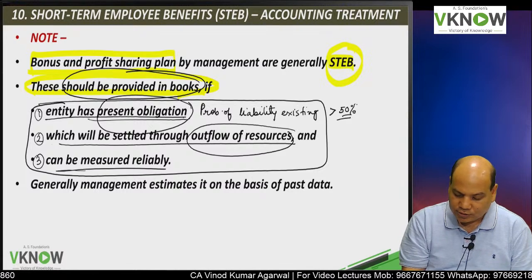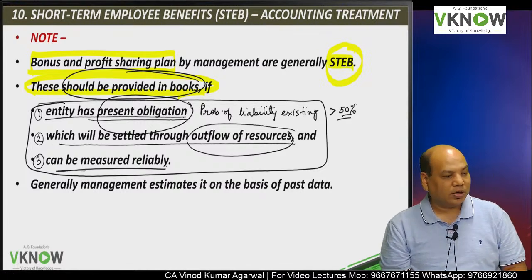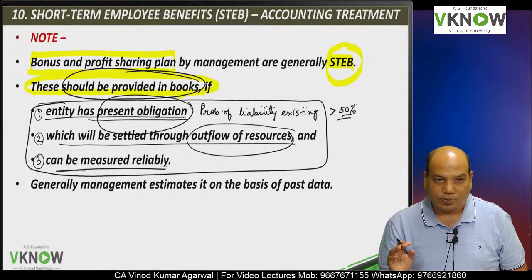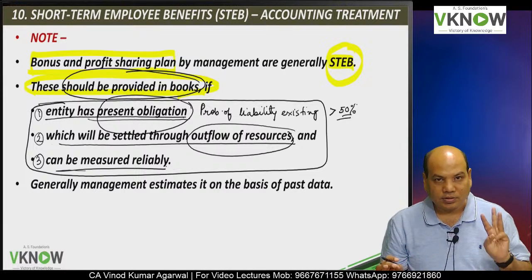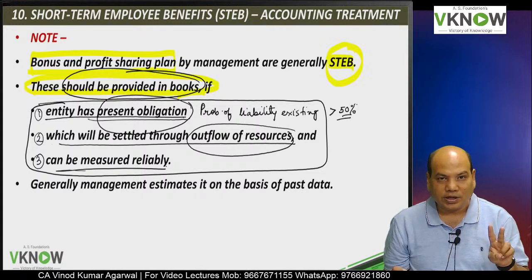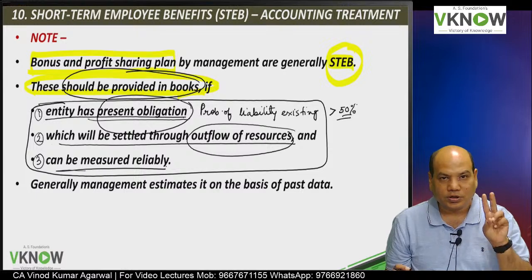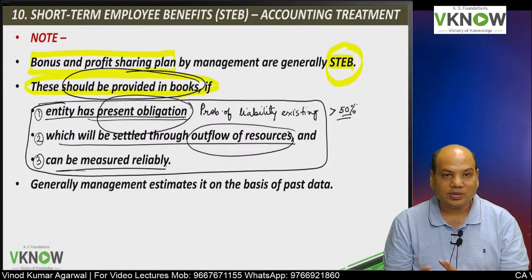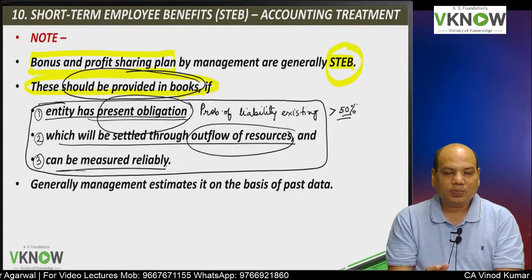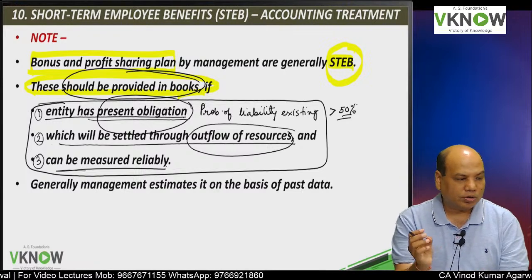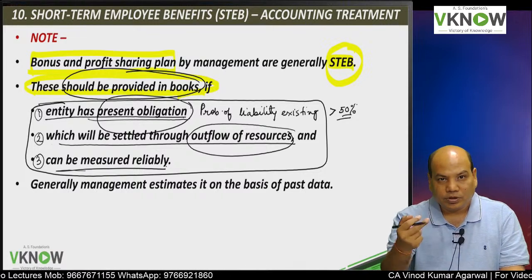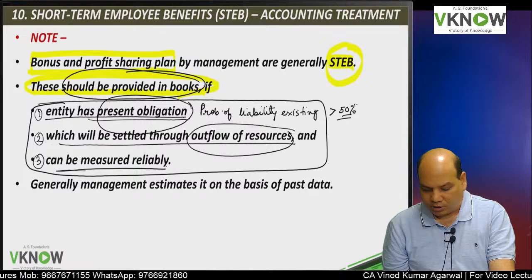And the third condition is that it can be measured reliably. So once again, can we recognize bonus payable as provision at the end of the year? Yes, if three conditions are satisfied. One, present obligation. Two, settlement will result in outflow of resources. And three, a reliable estimate can be made. Because in order to make provision, in order to do accounting, you need to measure the liability reliably. If these three conditions are fulfilled, then you are able to make provision for bonus payable.